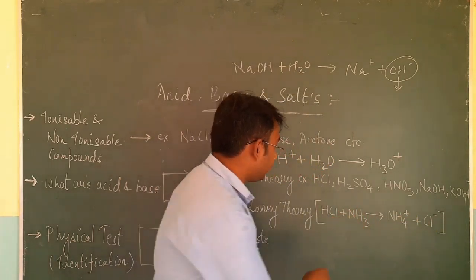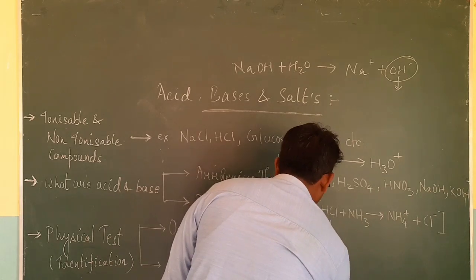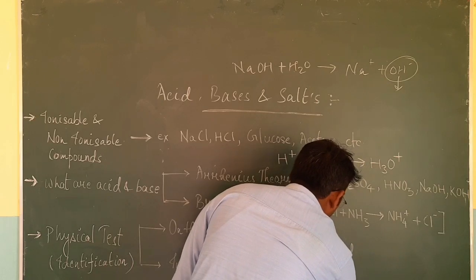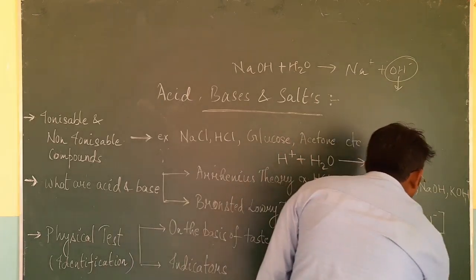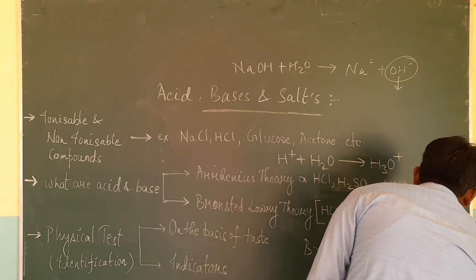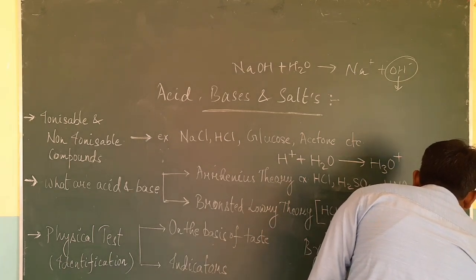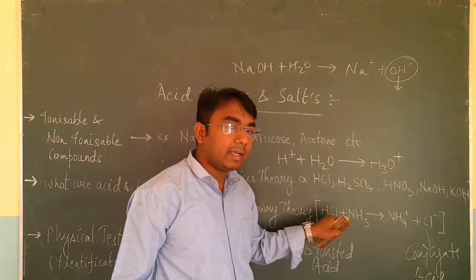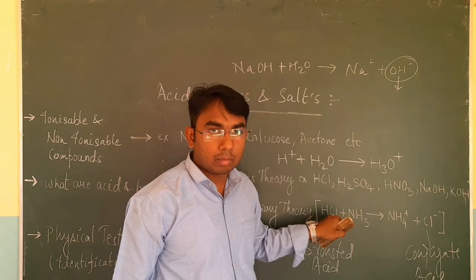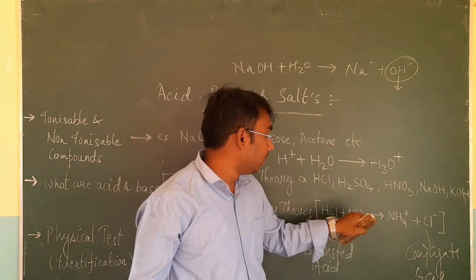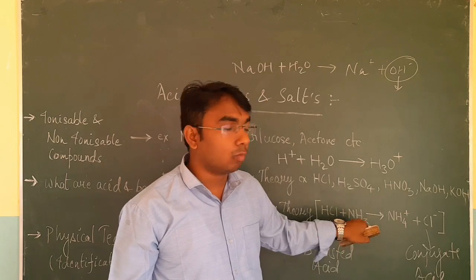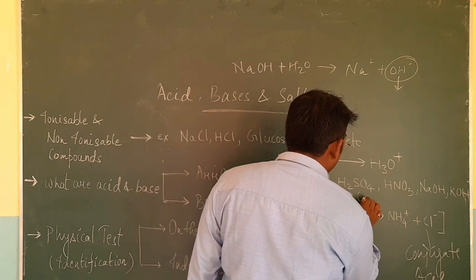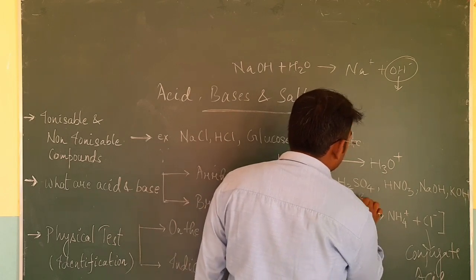Therefore, HCl is our Bronsted acid, and this is the corresponding conjugate base. Similarly, this H plus donated by HCl is accepted by NH3, that is ammonia. Therefore, this ammonia is our Bronsted base.